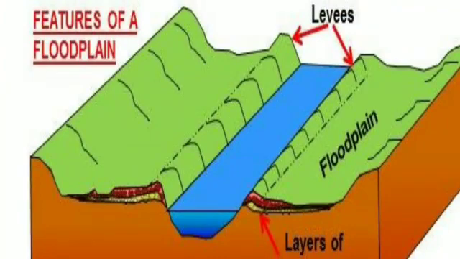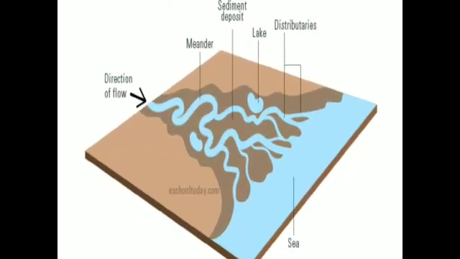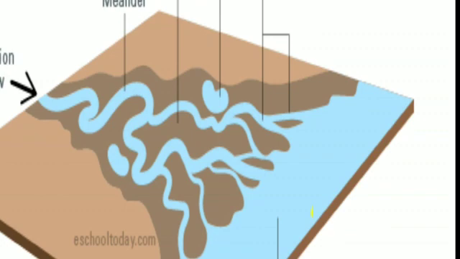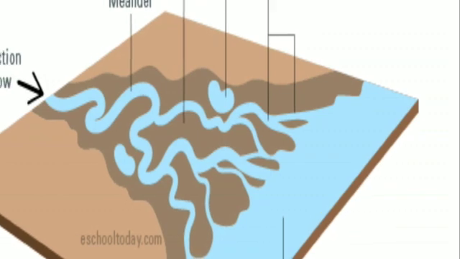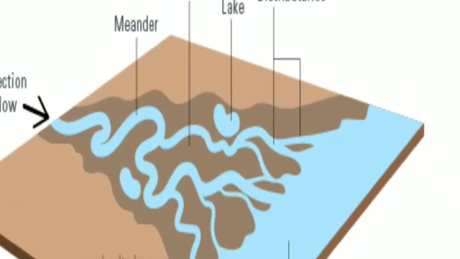As the river approaches the sea, the speed of the flowing water decreases and the river begins to break up into a number of streams called distributaries. The river becomes so slow that it begins to deposit its load. Each distributary forms its own mouth. See here. The collection of sediments from all the mouths forms a delta.